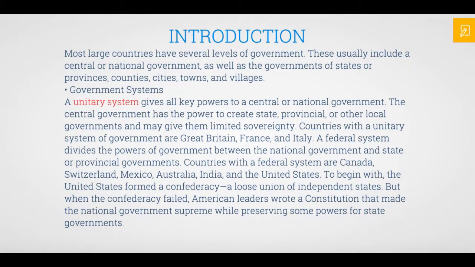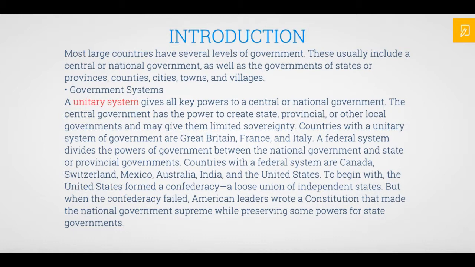A unitary system gives all key powers to a central or national government. The central government has the power to create state, provincial, and other local governments and may give them limited sovereignty. Countries with a unitary system of government are Great Britain, France, and Italy.